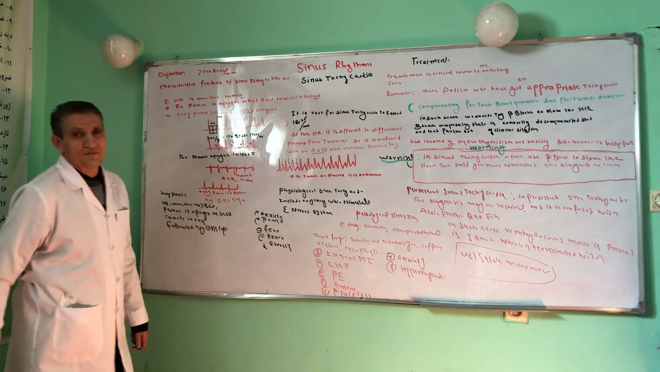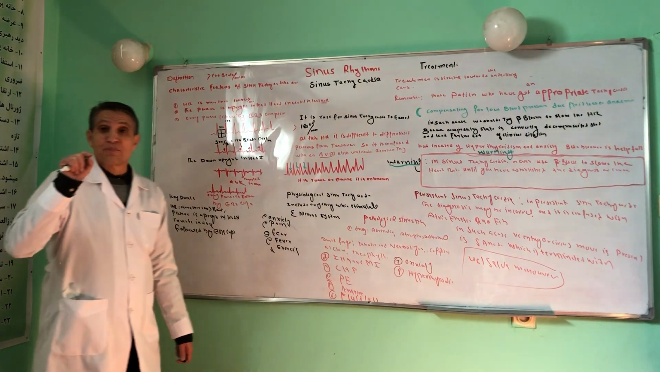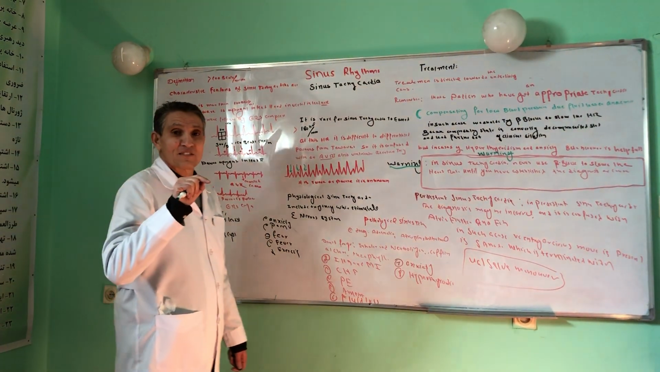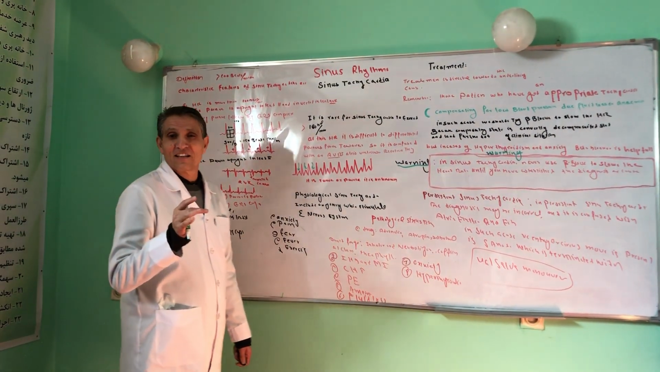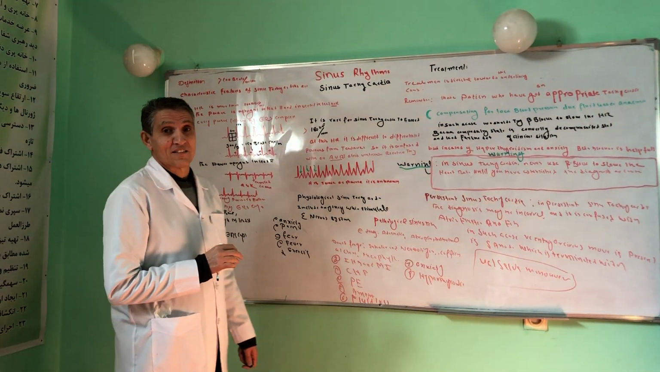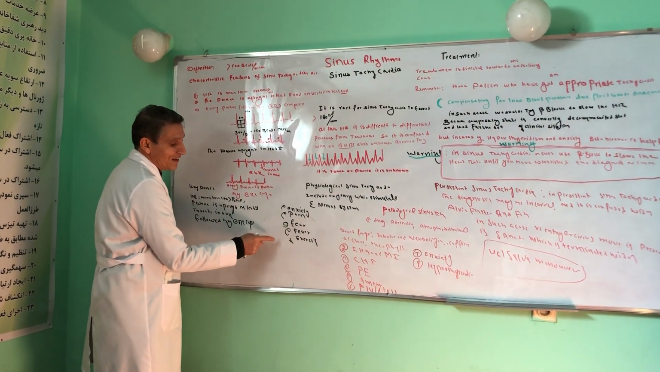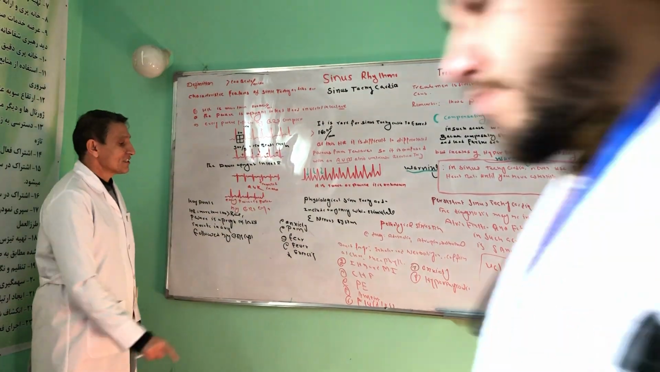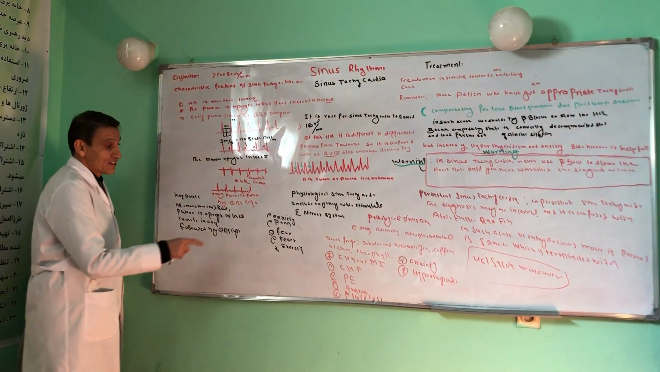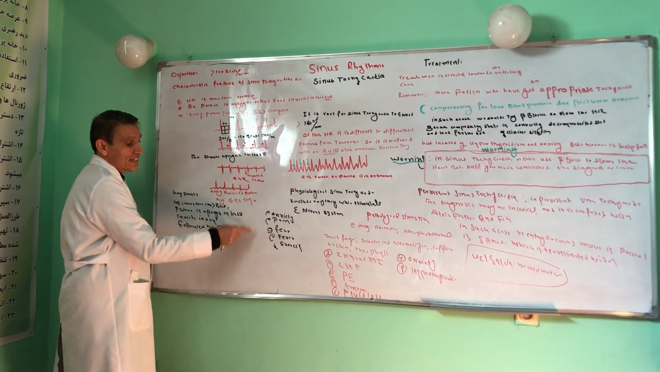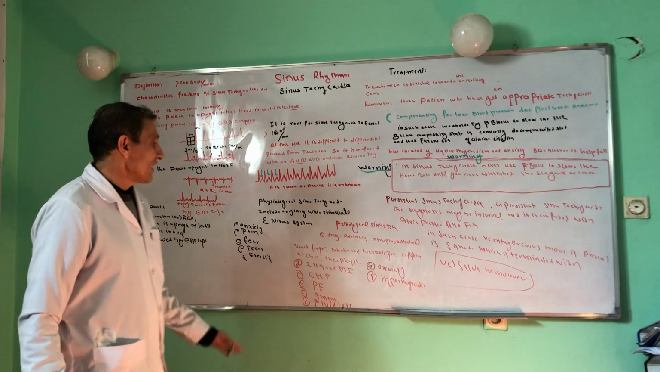The physiological causes of sinus tachycardia include those things which stimulate the sympathetic nervous system. For example, anxiety, pain, stress, fear, fever, and exercise. Before, I made a mistake and told you about drugs, but drugs are not included in this case. In this case, just anxiety, pain, fear, fever, and exercise. These are the physiological causes of sinus tachycardia.